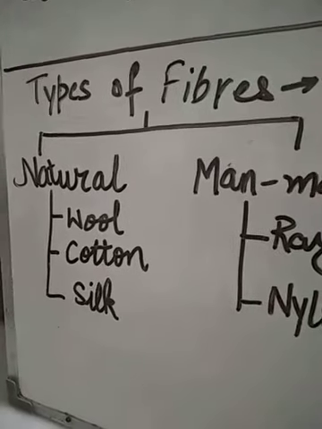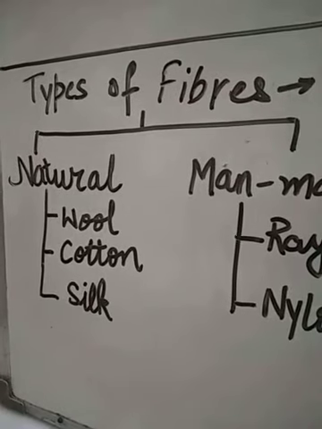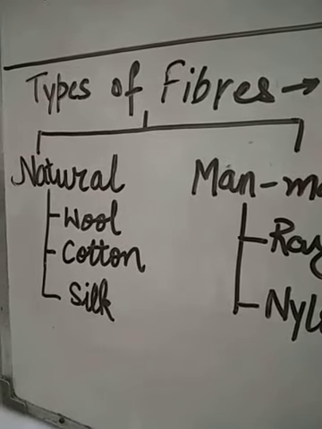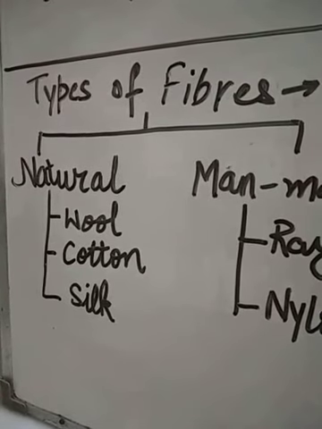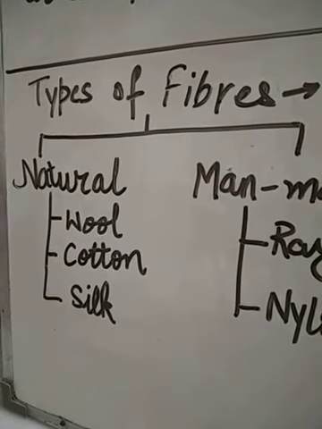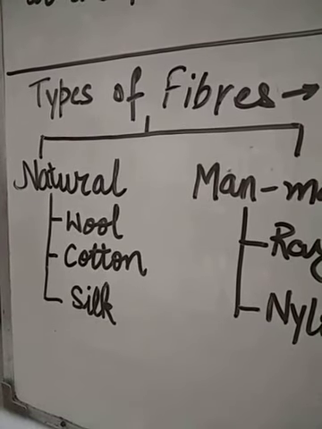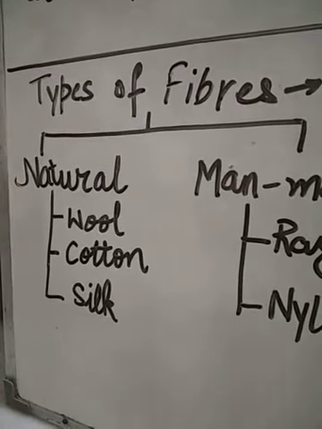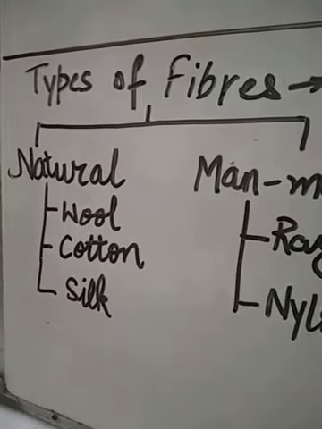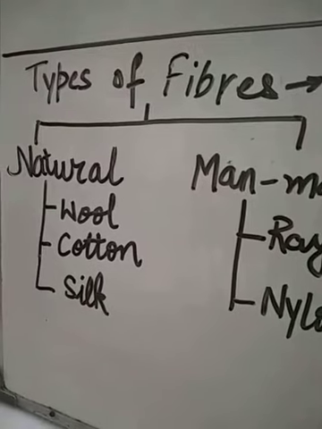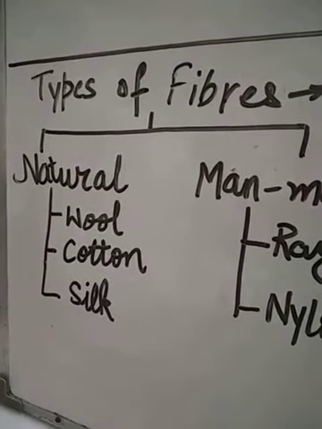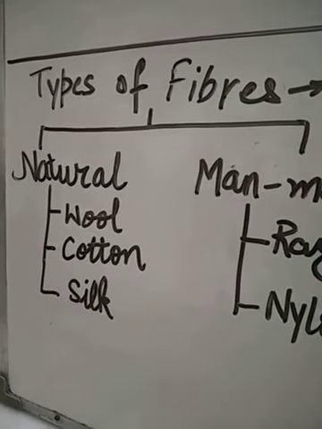Cotton clothes. Later, man learned to make fibers from plants too. He learned to make cotton fibers from the cotton balls that grow on cotton plants. In the wool, we have learned that we have got wool from the sheep, and sheep is an animal and is natural. And same with cotton, we got cotton from the cotton plant, and the cotton plant is natural. So, qualities of cotton clothes.